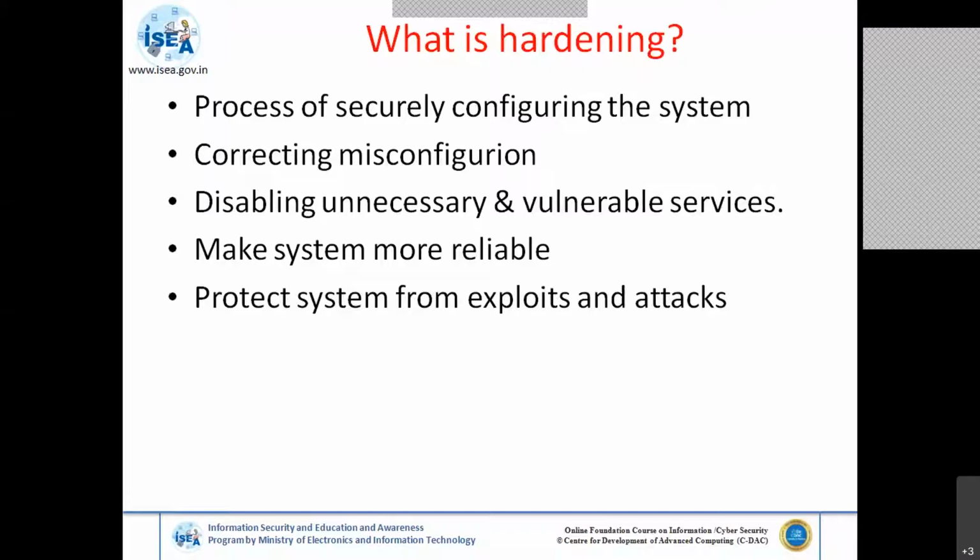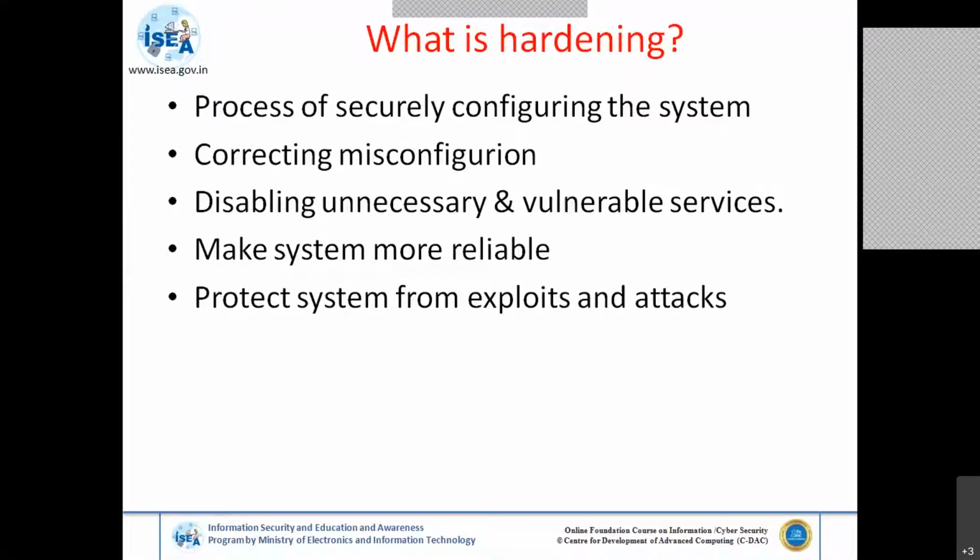Hardening is nothing but securely configuring the system. Suppose there is a laptop, a system, or a server which is an asset. You have to protect it. That means systems, servers, security devices, or network devices come with the default configuration, but as per the hardening steps, you have to securely configure them.